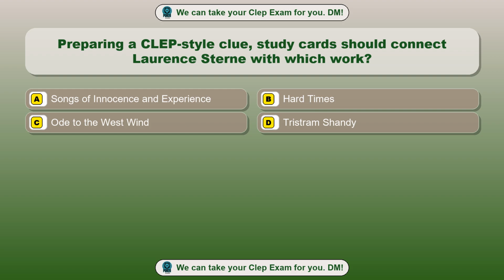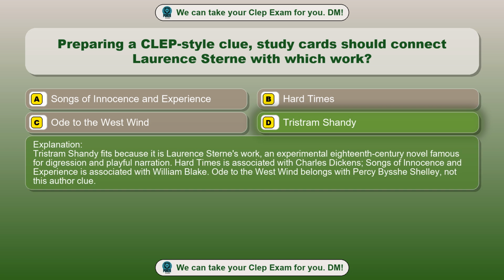Question 43. Preparing a CLEP-style clue, study cards should connect Laurence Sterne with which work? Option A, Songs of Innocence and Experience. Option B, Hard Times. Option C, Ode to the West Wind. Option D, Tristram Shandy. The correct answer is option D, Tristram Shandy. Tristram Shandy fits because it is Laurence Sterne's work, an experimental 18th-century novel famous for digression and playful narration. Hard Times is associated with Charles Dickens, Songs of Innocence and Experience is associated with William Blake. Ode to the West Wind belongs with Percy Bysshe Shelley, not this author clue.